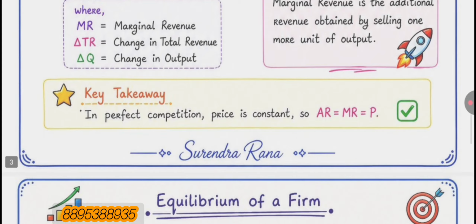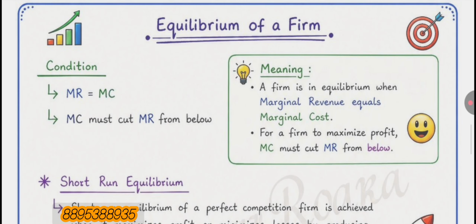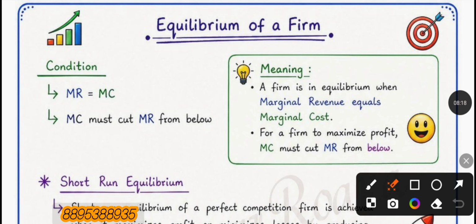After that, equilibrium of a firm. Listen to me very carefully. If any firm wants to get the equilibrium point, then they have to fulfill two conditions. First one is MR should be equal to MC, and another one is MC must cut MR from below.